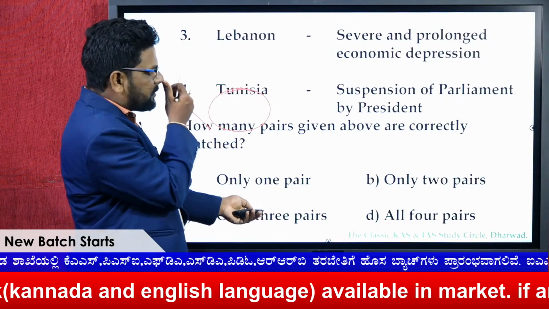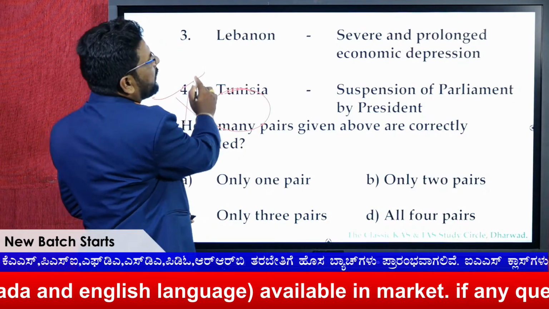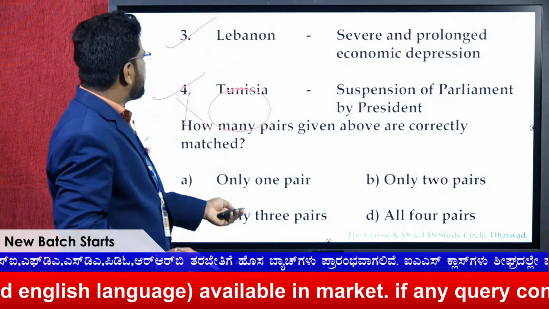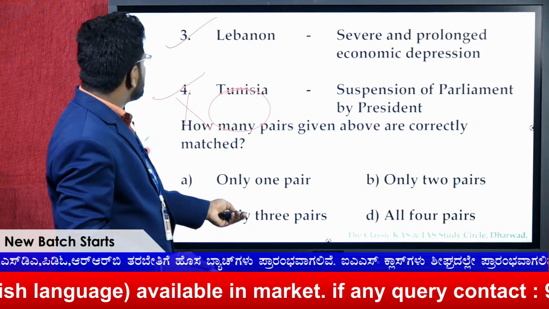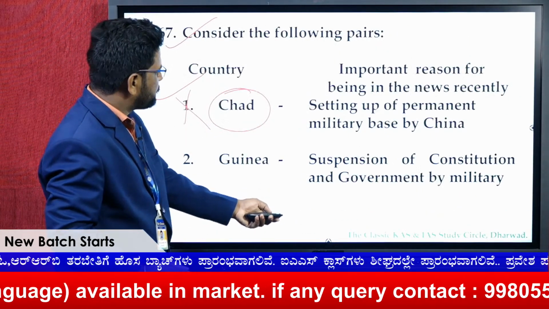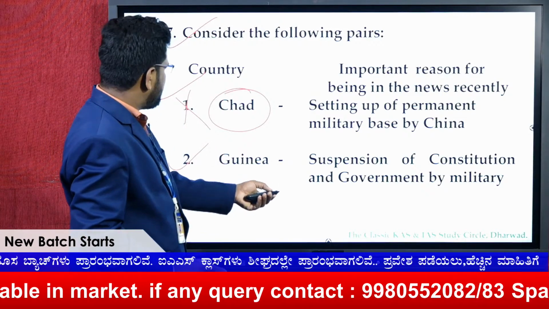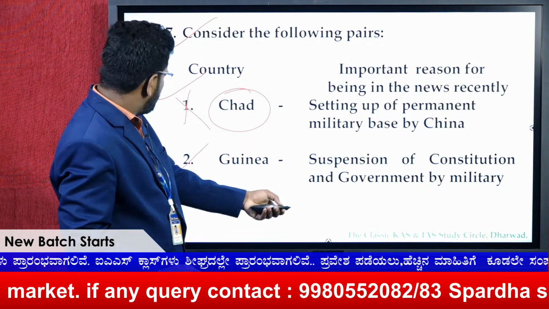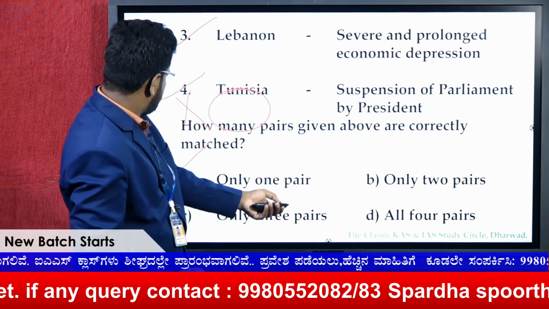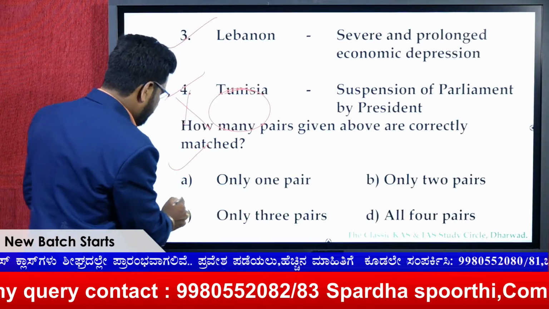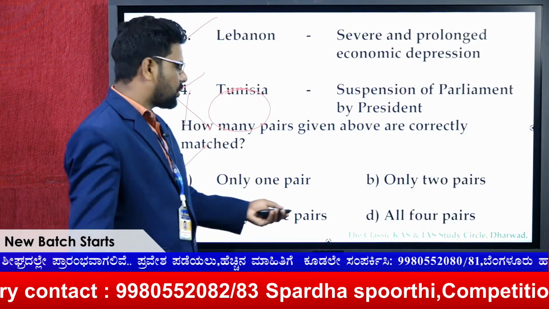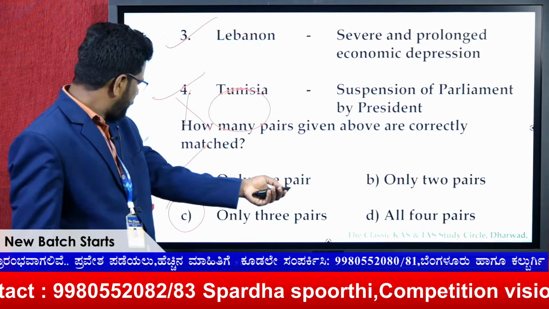Tunisia, suspension of parliament by the president. Lebanon, as we know, still there is an economic recession. 3, 4 are right. Guinea, suspension of constitution, because they are all in the news. Means among 4, 3 are correct, right? That means only 3 affairs are correct. That means for that question, the answer is C.